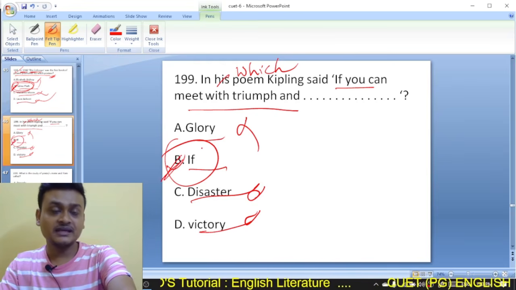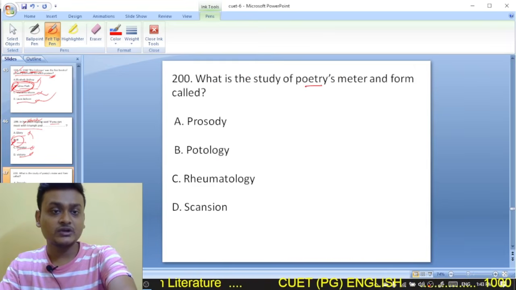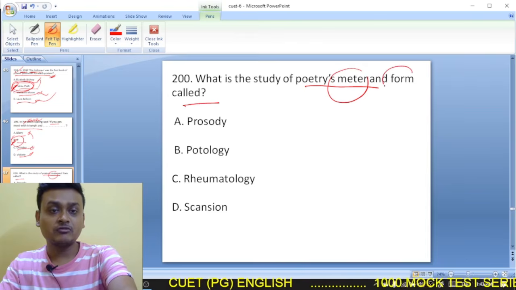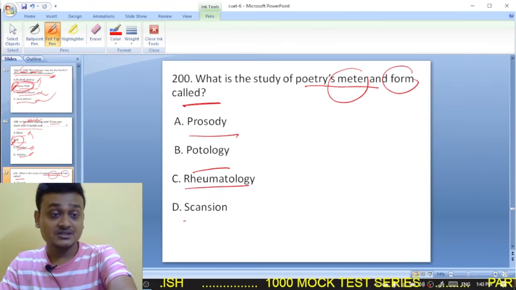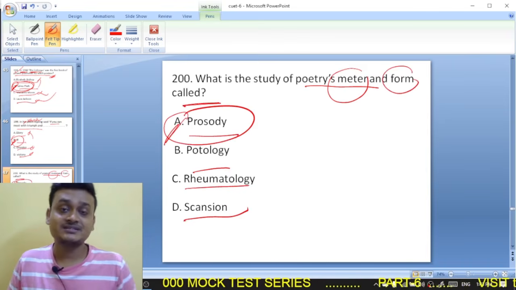And to wind up the session, here is question number 200. Today's last question: what is the study of poetry's meter and form called? When you study the meter and form of a poem, what do you call it? Prosody, phonology, dramatology, scansion. So it is known as prosody.